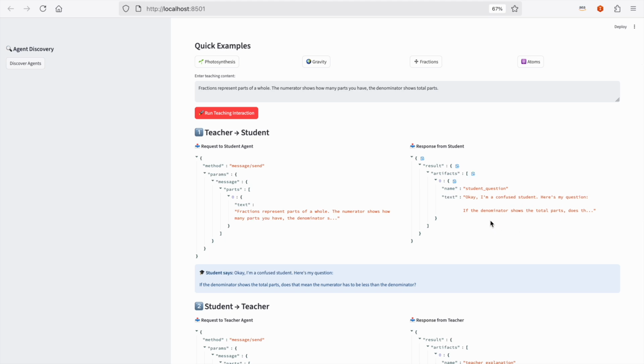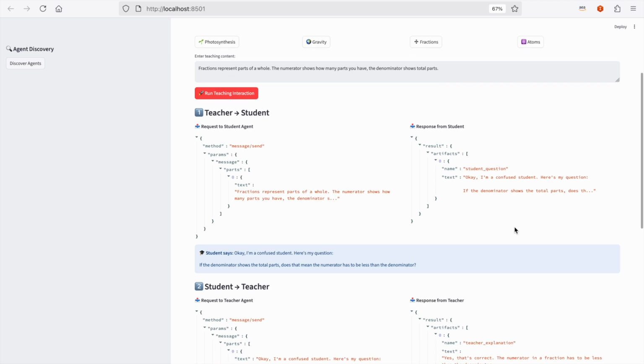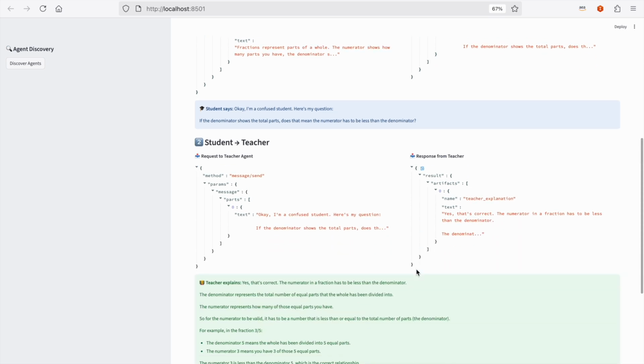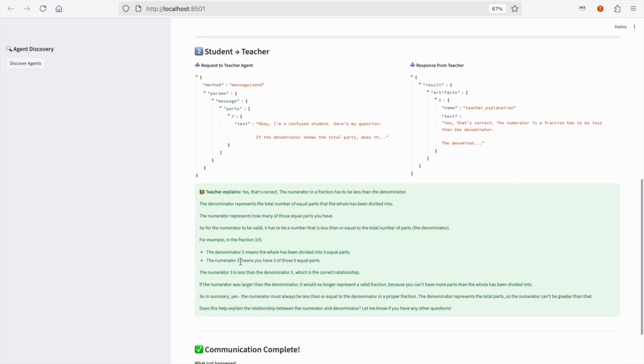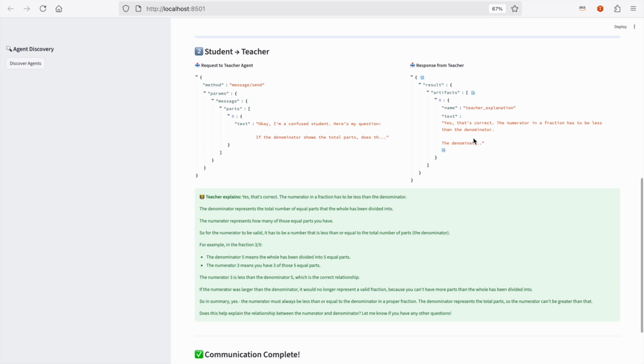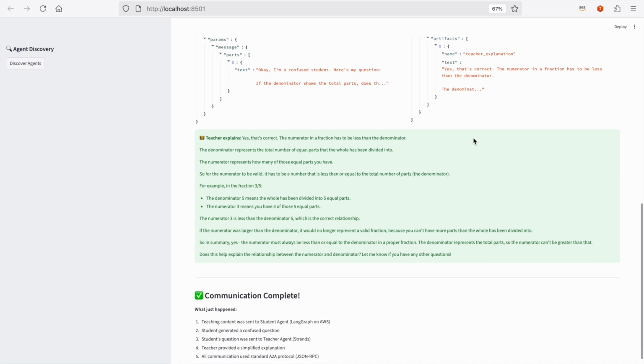Here are my questions. In the demonstration, it shows, and again, I'm not showing the full output just because of the page view capability, but you can see it here. If the demonstration shows the total parts, does that mean the numerator has to be less than the denominator? And this is the final response from the actual teacher. Again, all this is happening via the A2A protocol. And you see the responses, the agents running different frameworks.